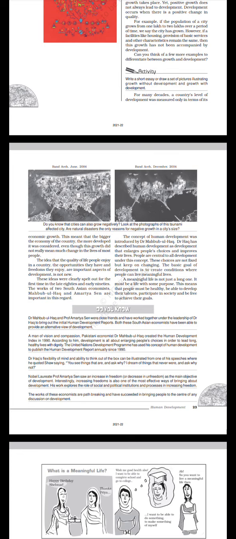Do you know? Dr. Mahbub ul Haq and Professor Amartya Sen were close friends and have worked together under the leadership of Dr. Haq to bring out the Human Development Reports. Both these South Asian economists have been able to provide an alternative view of development. A man of vision and compassion, Pakistani economist Dr. Mahbub ul Haq created the Human Development Index in 1990. According to him, development is all about enlarging people's choices in order to lead long, healthy lives with dignity.